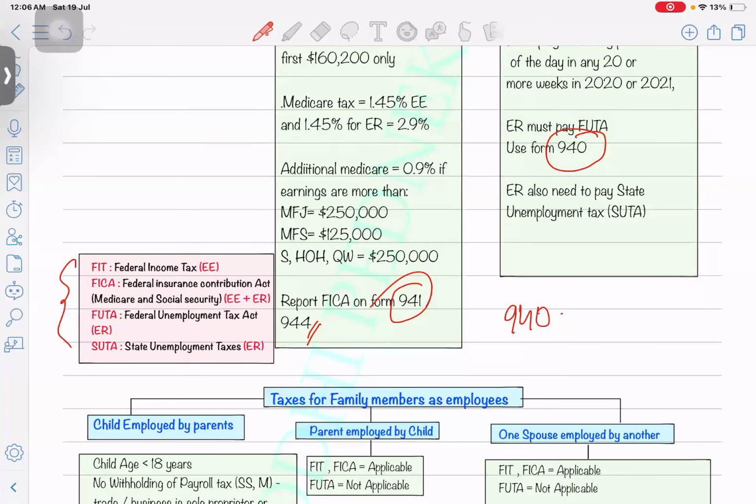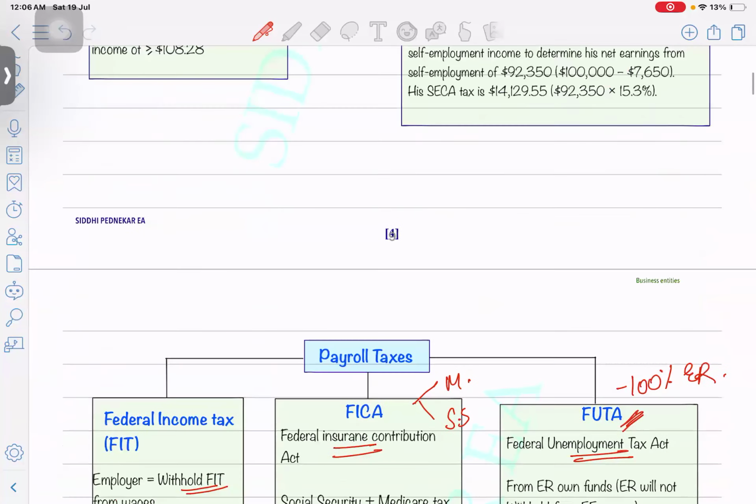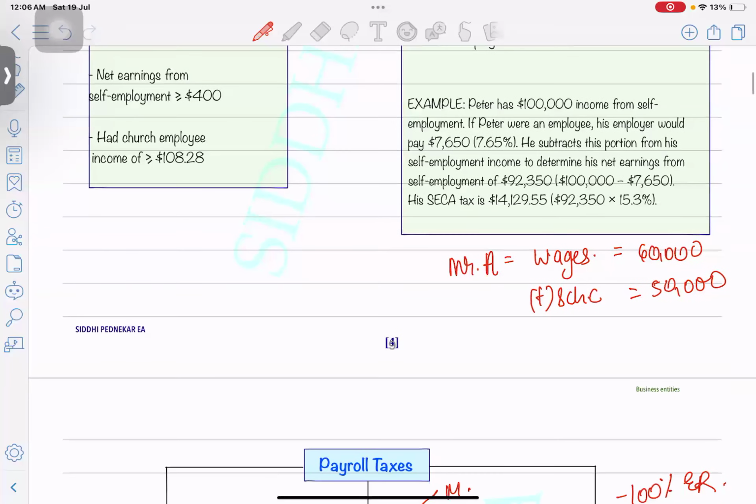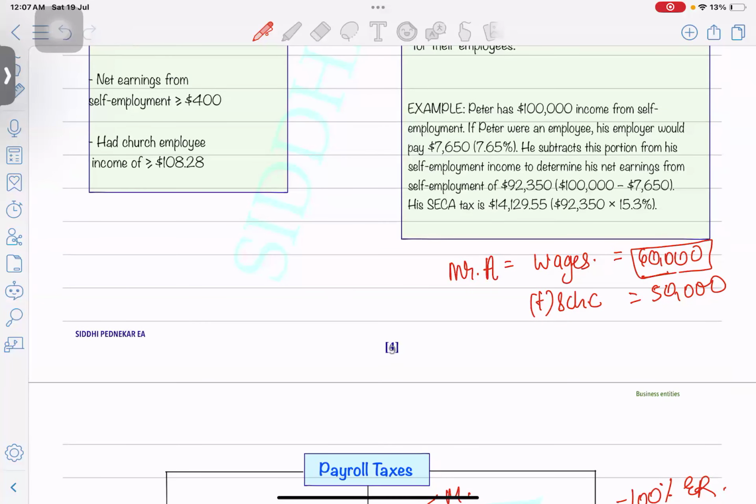Now let's take one example. Let's say Mr. A is earning wages, and he also has a Schedule C. Let's say he's earning wages of 60,000, and he also has a Schedule C business of 50,000. On the $60,000 wages, his employer might have already deducted Medicare and Social Security.